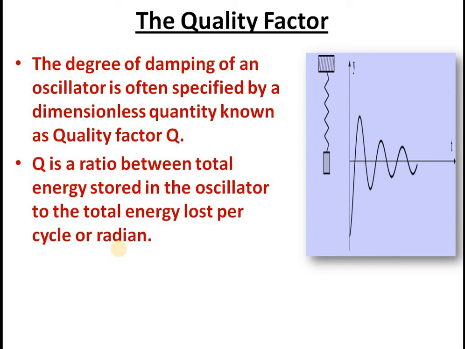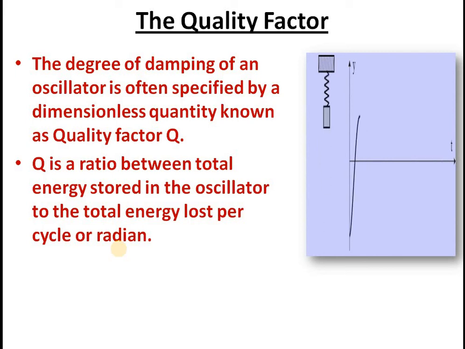If energy loss per cycle is less, Q will be very high. If the energy loss per cycle is very low, then Q will automatically be high.